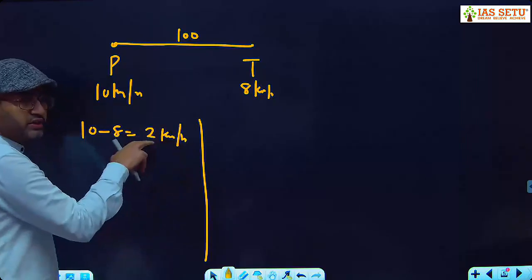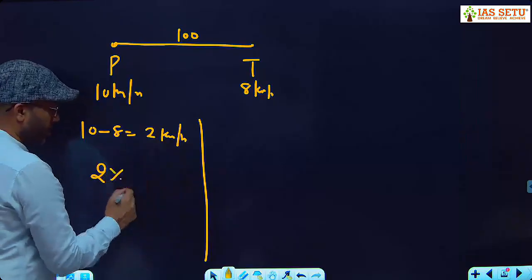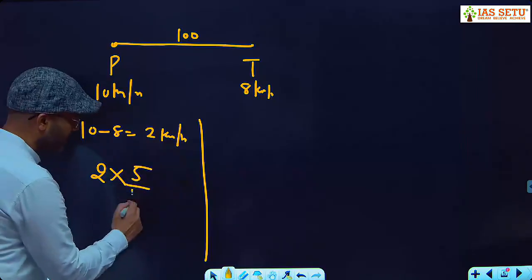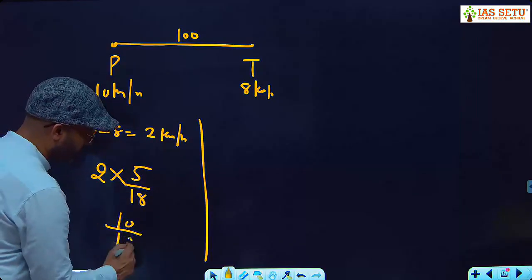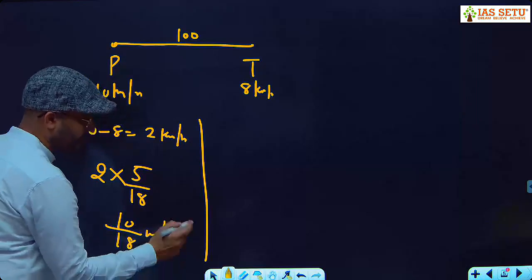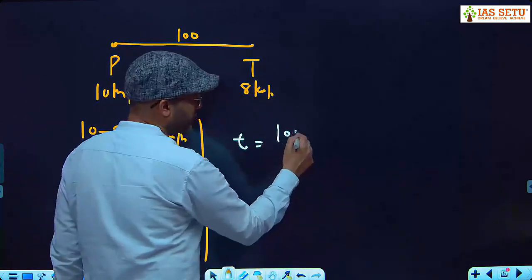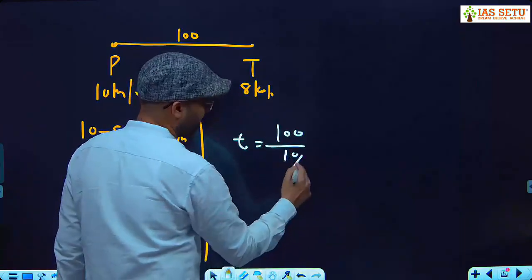You convert this into meter per second. How do we convert kilometer per hour into meter per second? Multiply by 5 by 18. So it is 10 by 18 meter per second. What is our shortcut? Time is equal to initial distance upon relative speed.